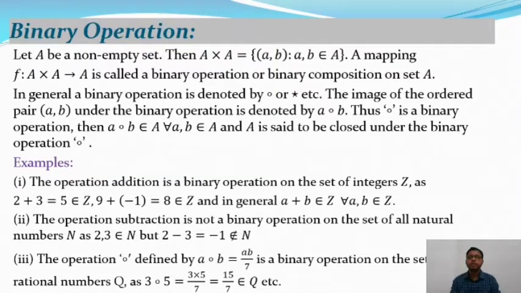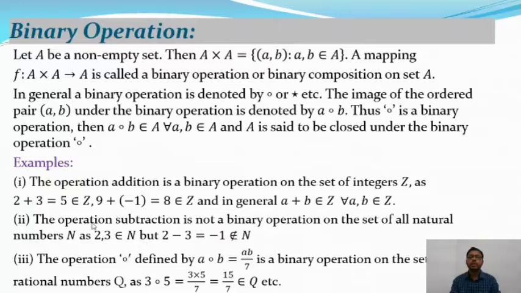So here is the example. Addition, subtraction, multiplication are all binary compositions. The operation addition is a binary operation on the set of integers Z. So 2 and 3 both belong to Z, and 2 plus 3 is equal to 5, and 5 also belongs to Z. 9 plus minus 1 is equal to 8, and 8 also belongs to Z. So in general, a plus b belongs to Z for all a, b belonging to Z. So plus is a binary operation on the set of integers.